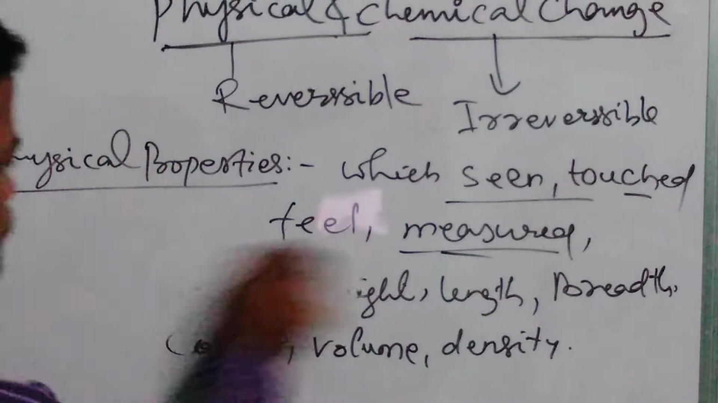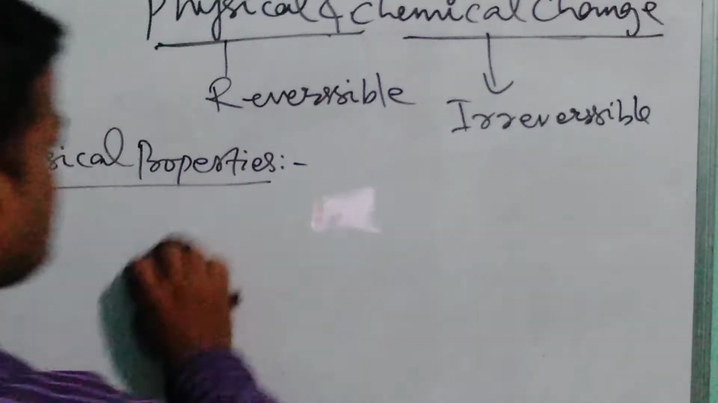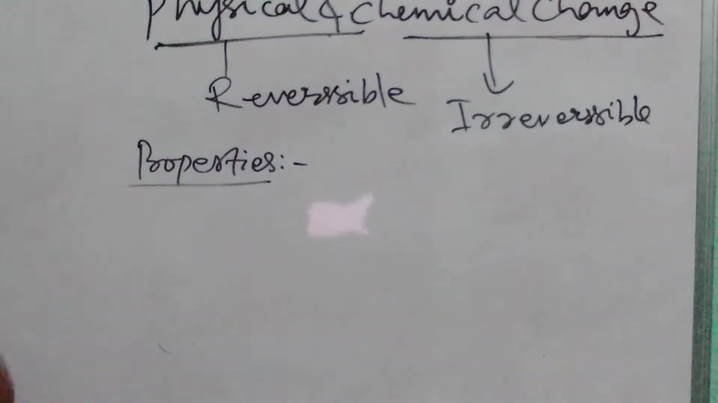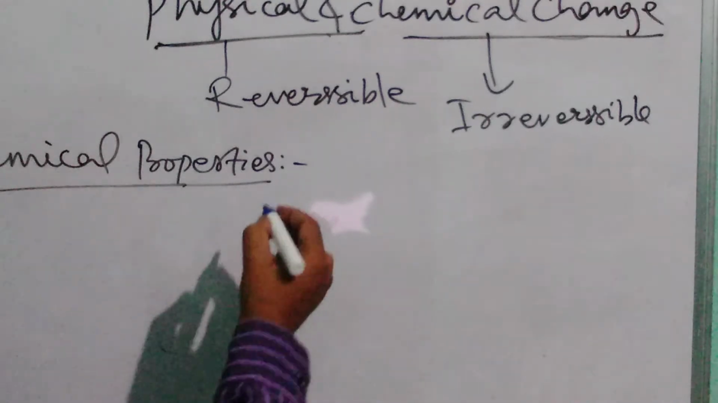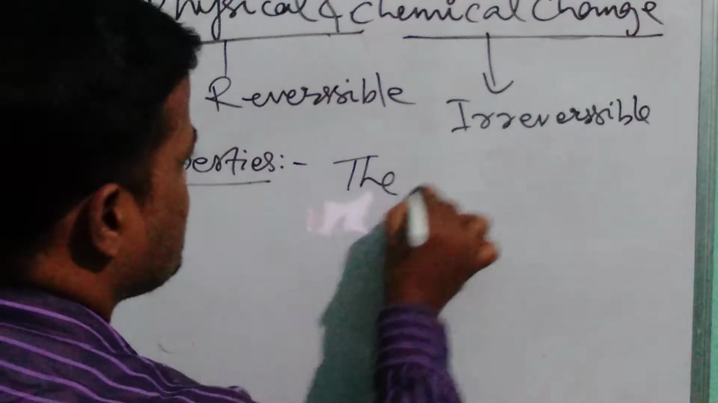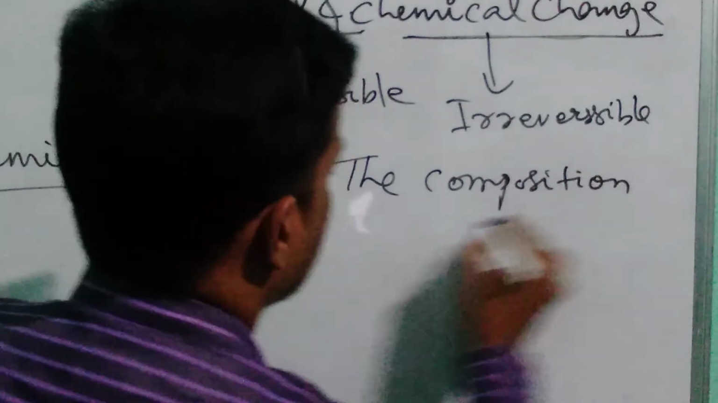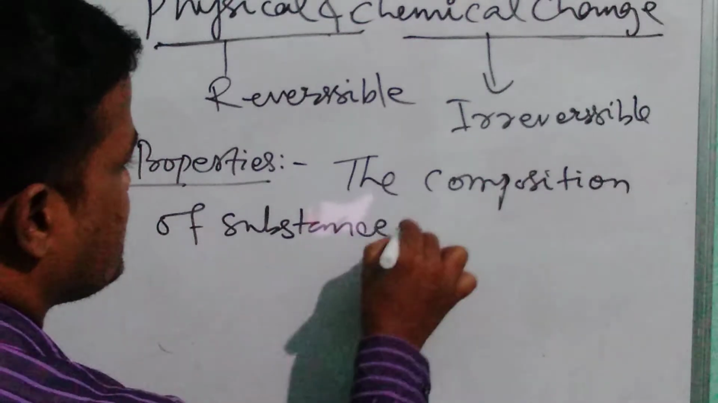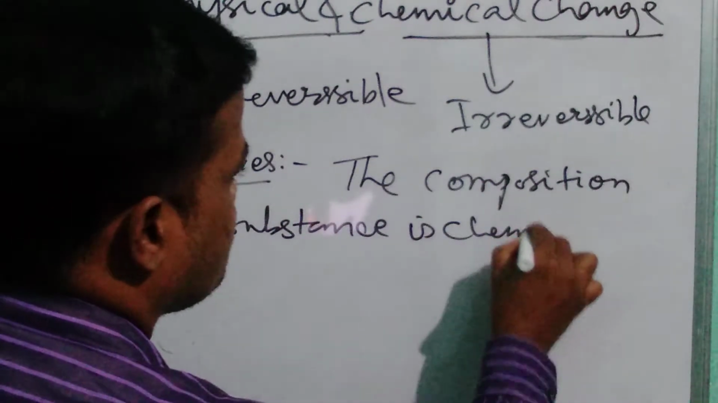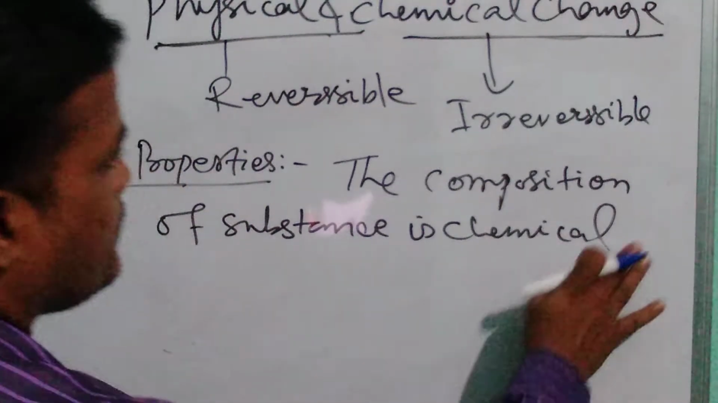Now let us see. The composition of the substance is called chemical properties.